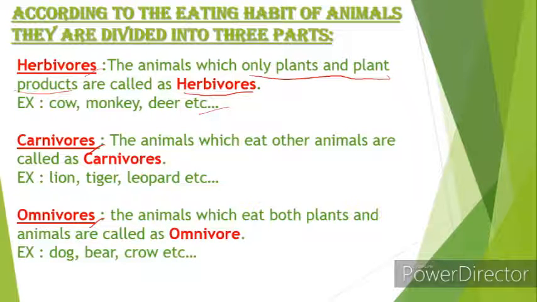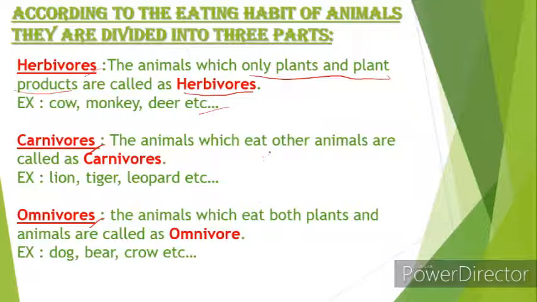And carnivores. The animals which eat other animals are called carnivores. In humans, there are non-vegetarian people also, right? They eat animals and animal products. Those are known as non-vegetarian people, right? So the animals are divided into carnivores. They eat only other animals.